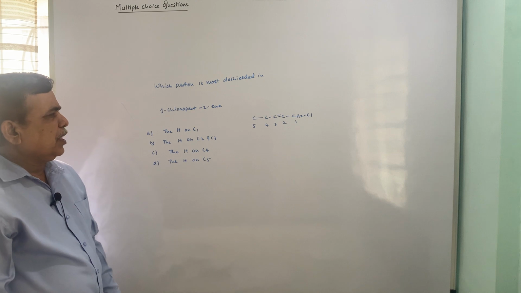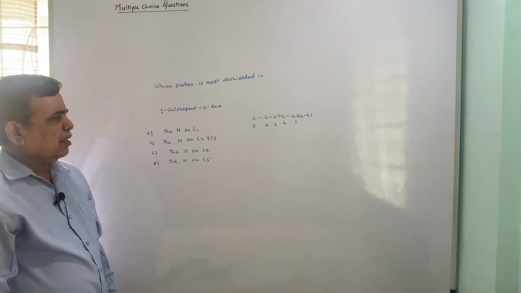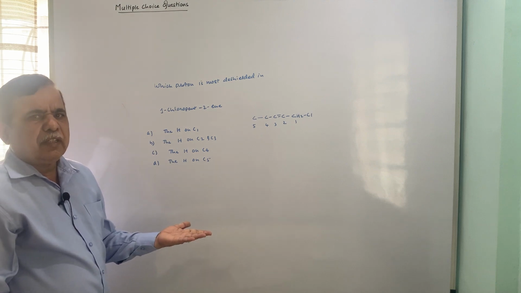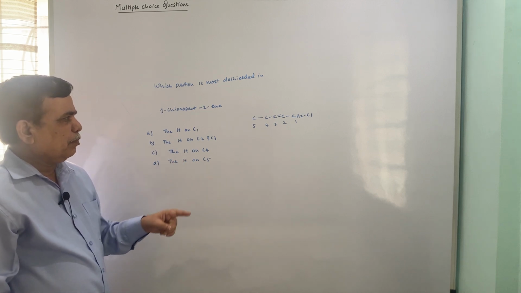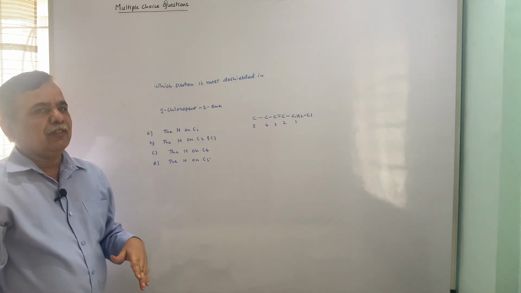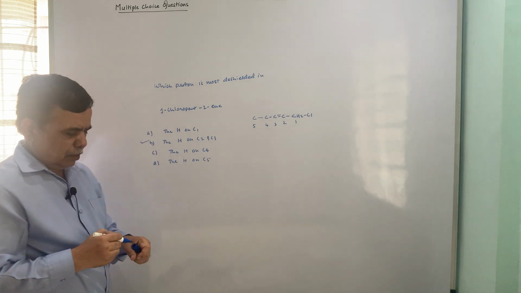Most deshielded proton: CH2Cl will be around 3.4, 3.5, but olefinic protons located at C2 and C3 will be around 5 to 6 delta. So, the correct option is the second.